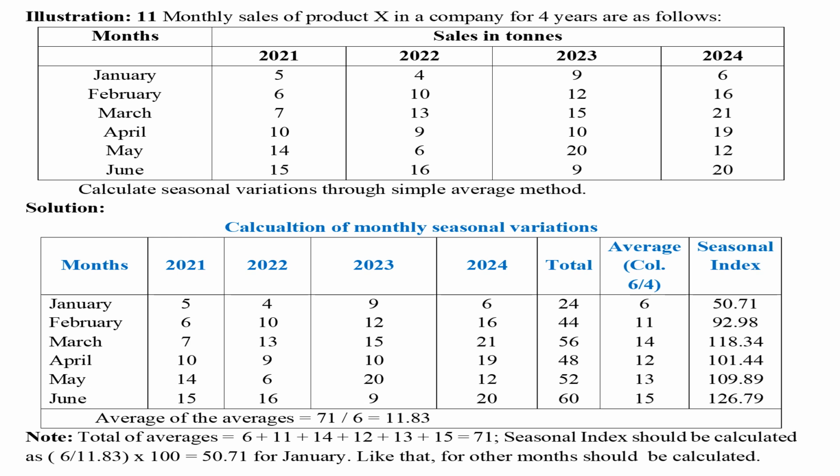Then the total of the averages should be calculated. That is equal to 71. Then the total of the averages should be divided by 6, that means 6 years, to know the average of the average. That is 71 by 6 equals 11.83. Seasonal index should be calculated as 6 by 11.83 into 100 equals 50.71 for January. Like that, for other months it should be calculated.